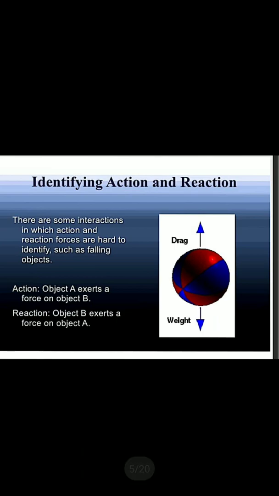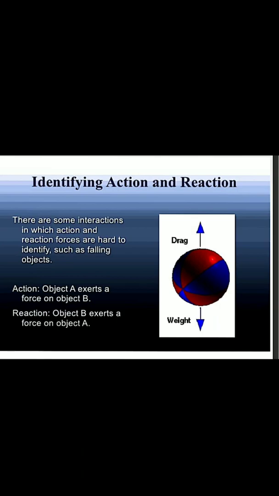Identifying action and reaction. How can we identify which one is the action and which one is the reaction? There are some interactions in which action and reaction forces are hard to identify, such as a falling object, when a body falls from some height. Suppose this is a ball.